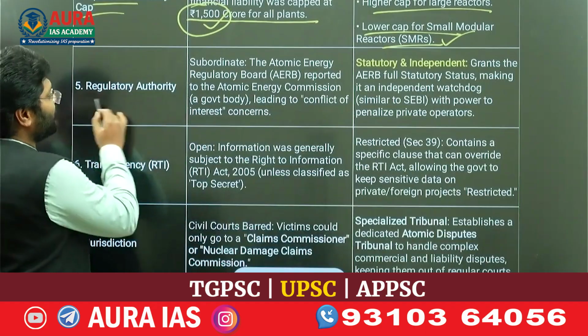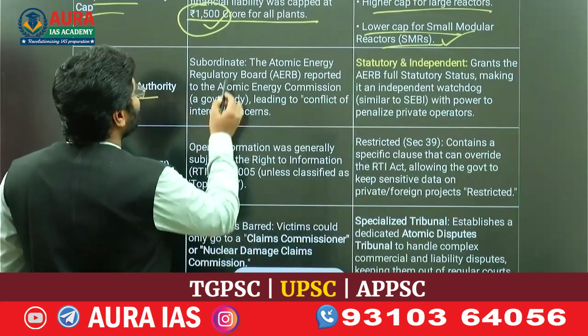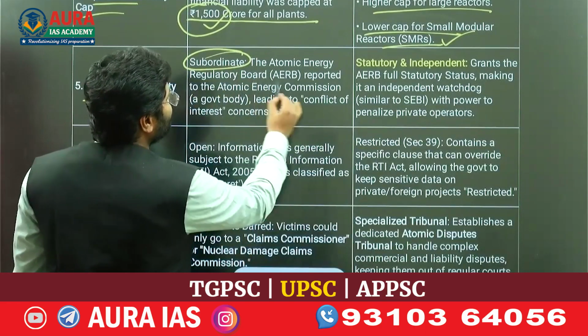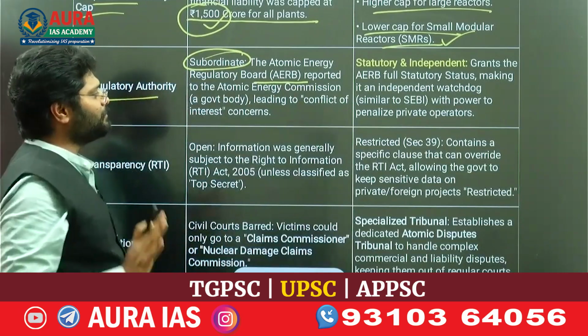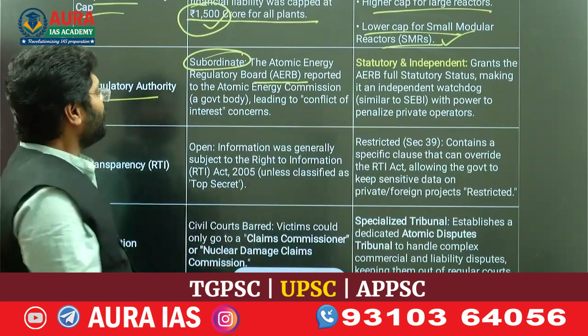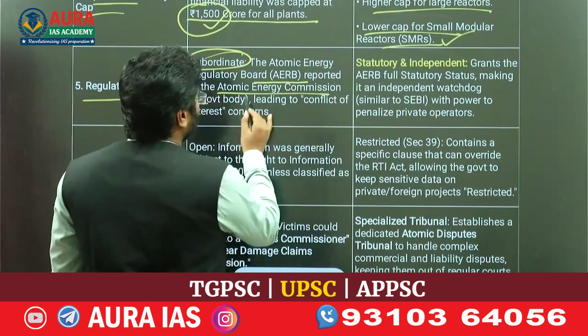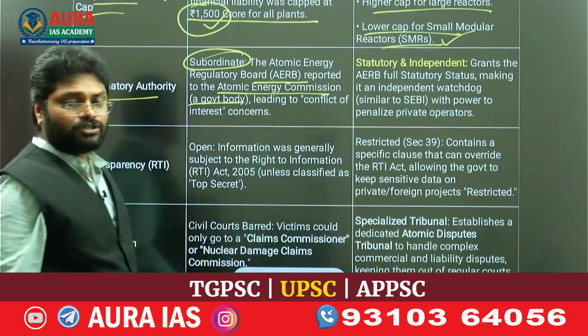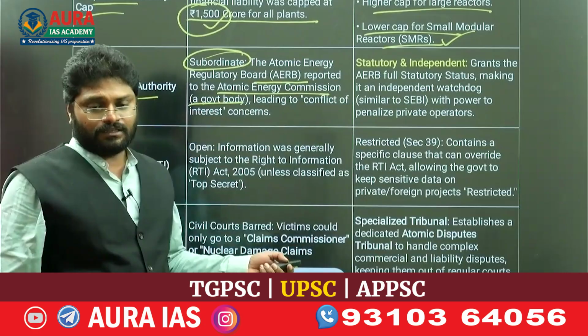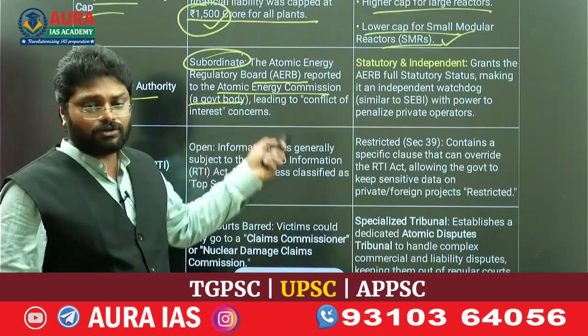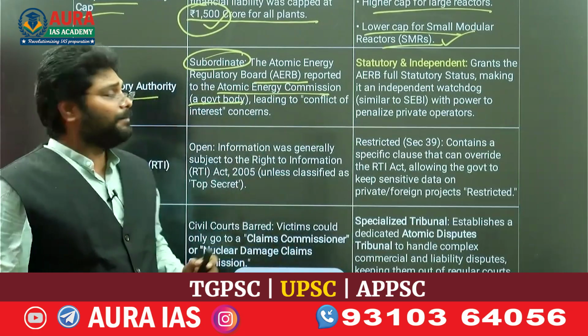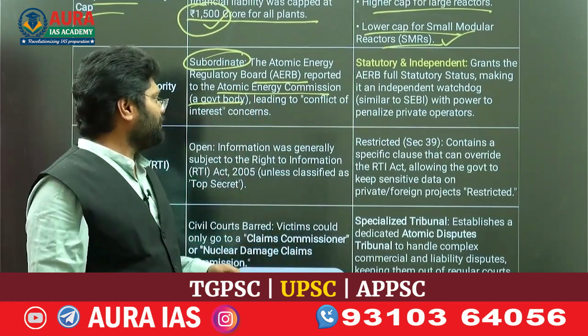So, regulatory authority. Here the regulatory authority, AERB, the Atomic Energy Regulatory Board, reports to the Atomic Energy Commission. So both are government bodies, and here conflicts of interest are there. Whatever decision the Atomic Energy Regulatory Board takes might not be accepted by the Atomic Energy Commission.